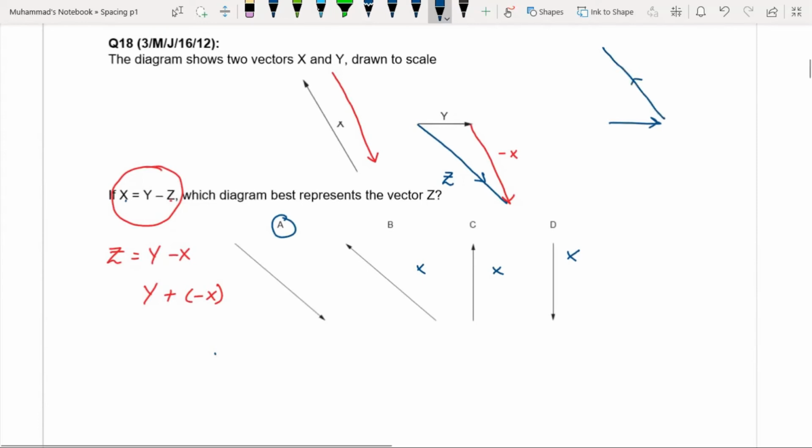So the resultant of these two vectors will be X, and that will be in the same direction. So that's why option A is correct. But the better approach is to find Z as subject of the relation, because we have to find Z in terms of X and Y as we are given X and Y, and then we should do the working.